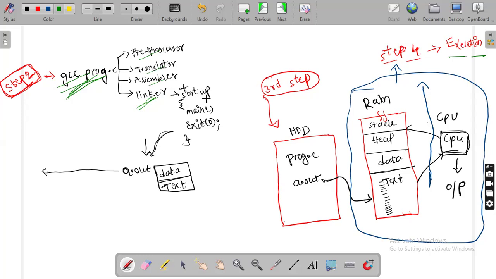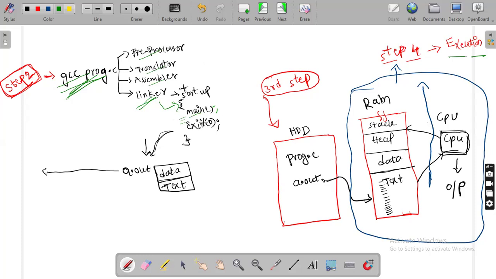Linker creates startup. What does startup contain? Startup contains, by default, the main function call and a proper exit procedure. Linker automatically generates startup whenever you compile at step two. Step one is program writing, step two is compilation. So in step two, the linker creates this startup function, which by default contains the main call and a proper exit procedure.